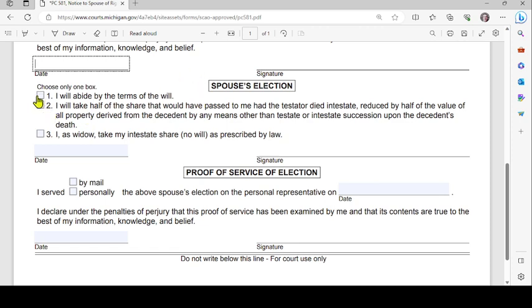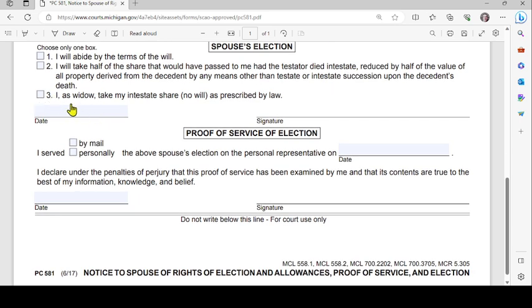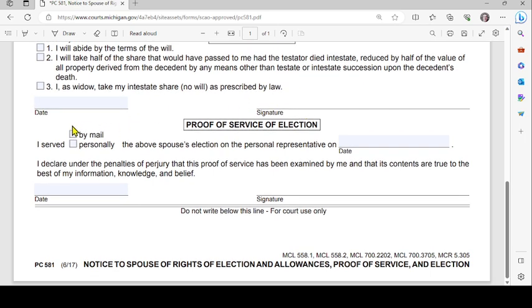This is the spousal election. The spouse can check either one of these 3. 1, I will abide by the terms of the will. 2, I will take half of the share that would have passed to me had the testator died intestate, reduced by half of the value of all property derived from the decedent by any means other than testate or intestate succession upon the decedent's death. Or 3, I, as widow, take my intestate share, meaning that there was no will, as prescribed by law. Date and signature of the spouse.